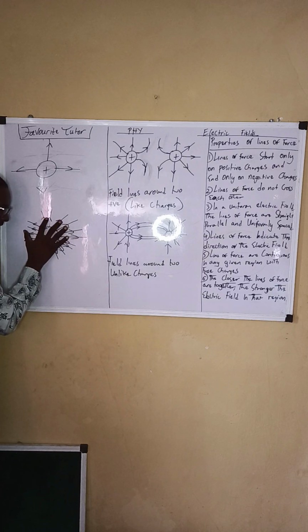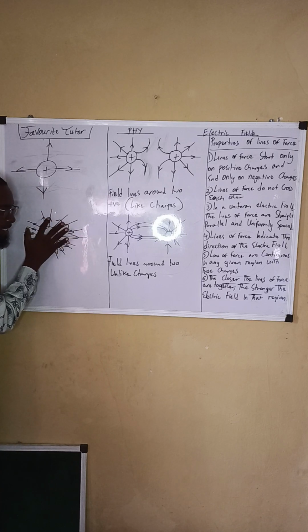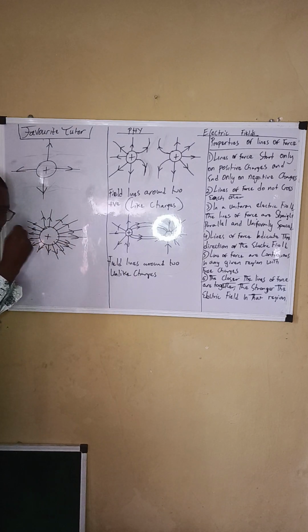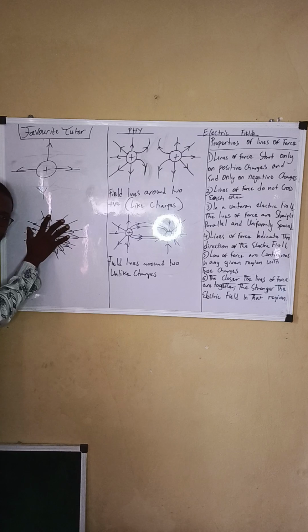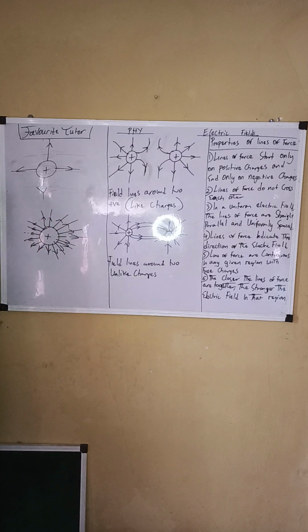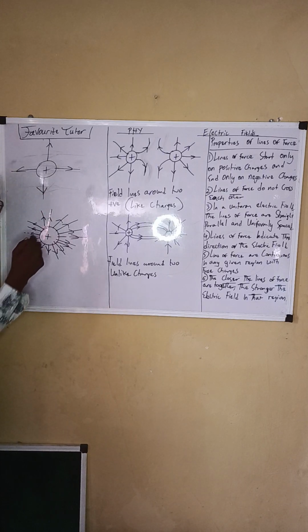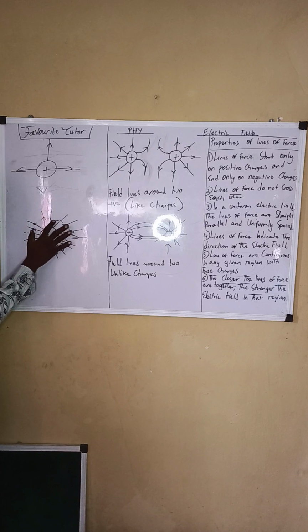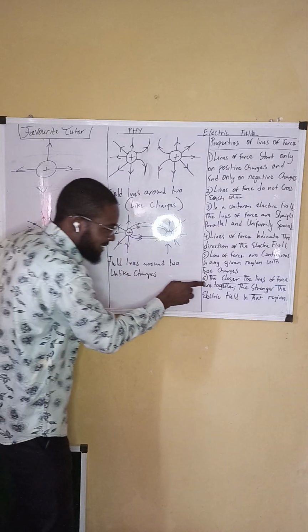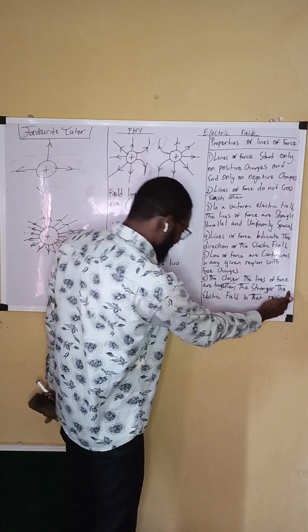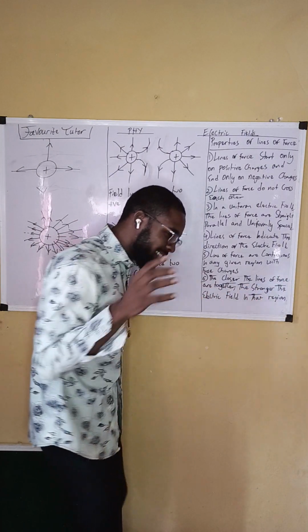You place your hand right here in a transformer where the electric strength right there is very strong. You place your hand right there. By the special grace of God, you will be waiting for us in heaven. Because right here, the field lines are close to each other. So, according to one of the properties, the closer the lines of force are together, the stronger the electric field in that region.